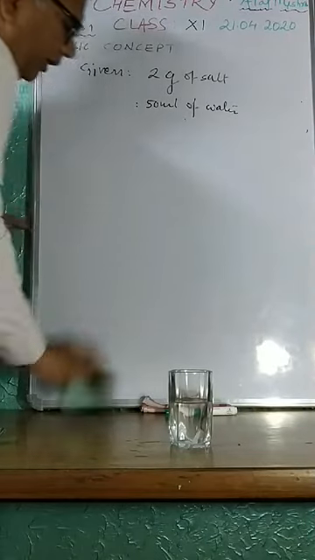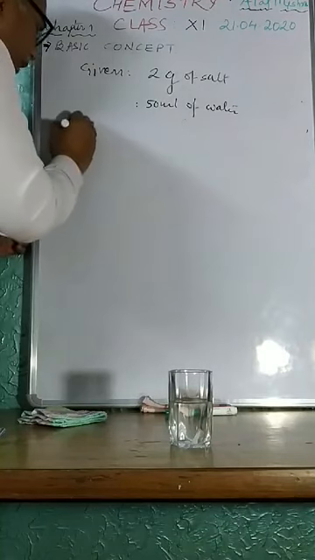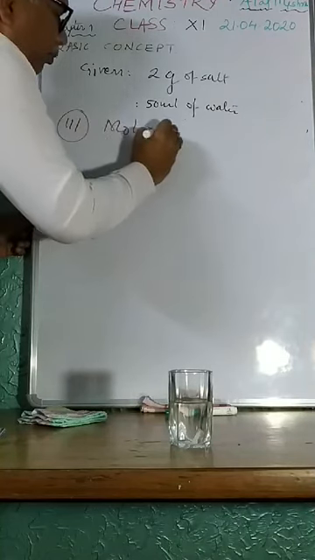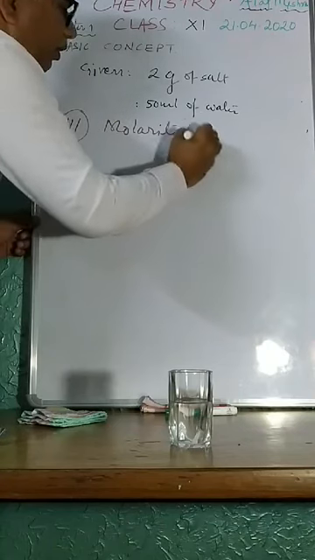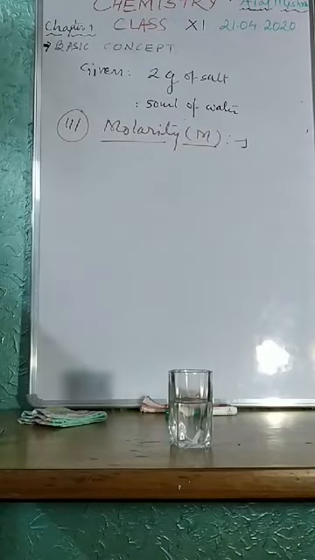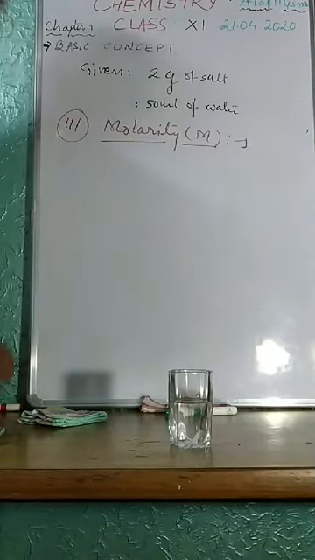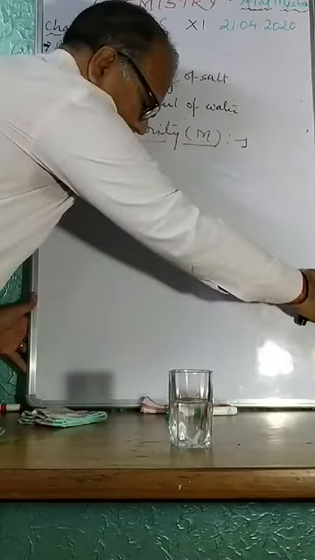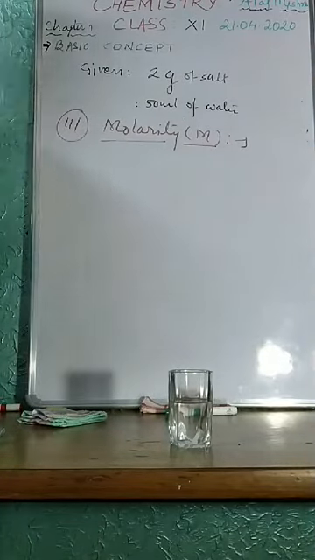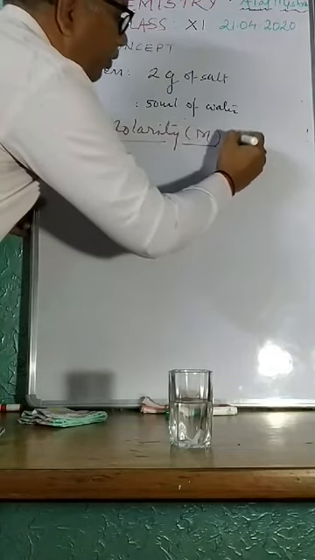Now the next unit that is used in chemistry is molarity. The third unit is molarity, and molarity is expressed by the term capital M. Molarity is what? Molarity is the number of moles of solute dissolved in 1 liter of solution. You can write it down on your copy.